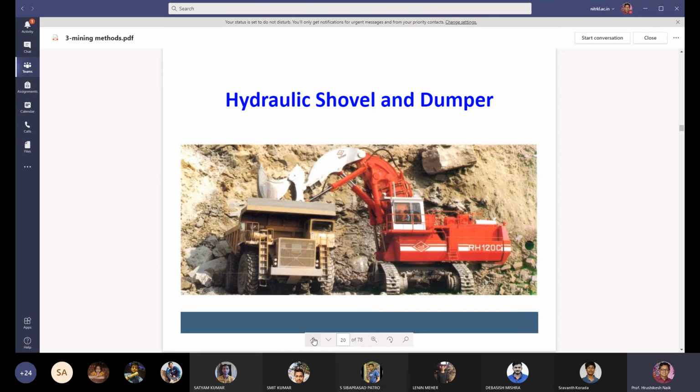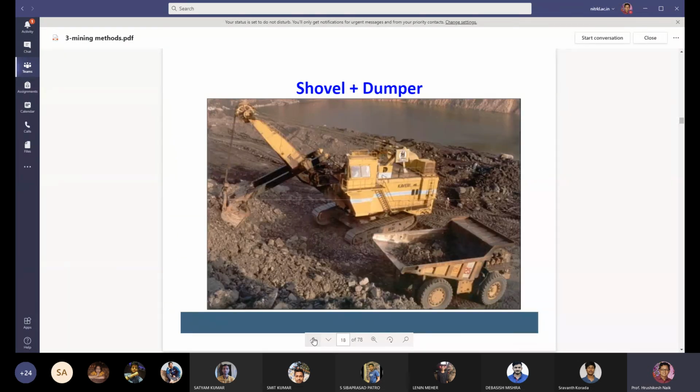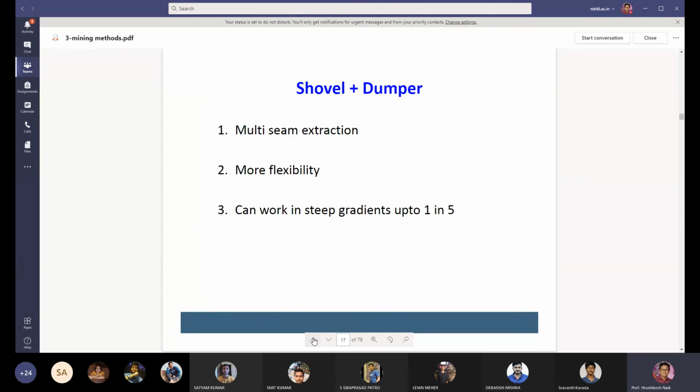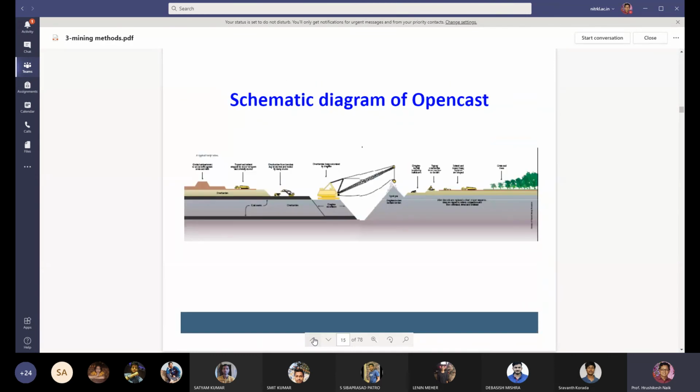Hydraulic shovel and dumper are the widely used equipment in surface mining projects. With a rope shovel and dumper combination, this shovel dumper combination is used for multi-seam extraction and is a flexible method of mining. It can work in steep gradients up to 1 in 5. This is the blasting carried out in open cast benches.